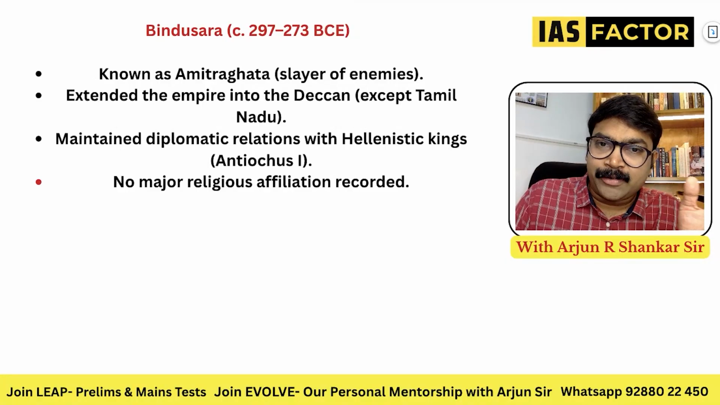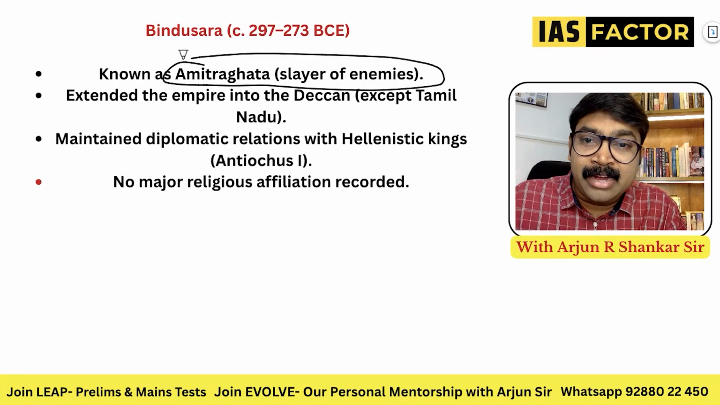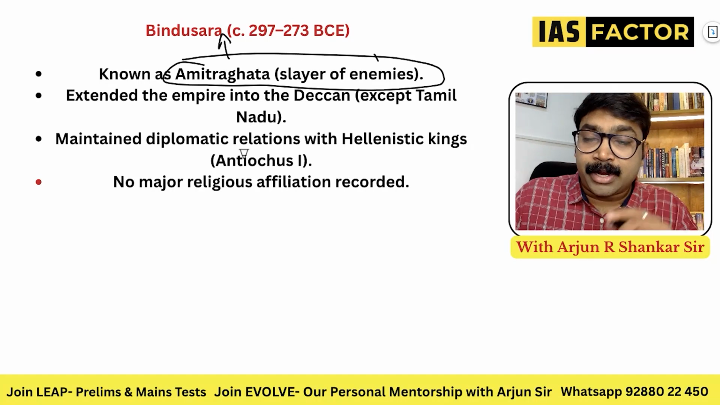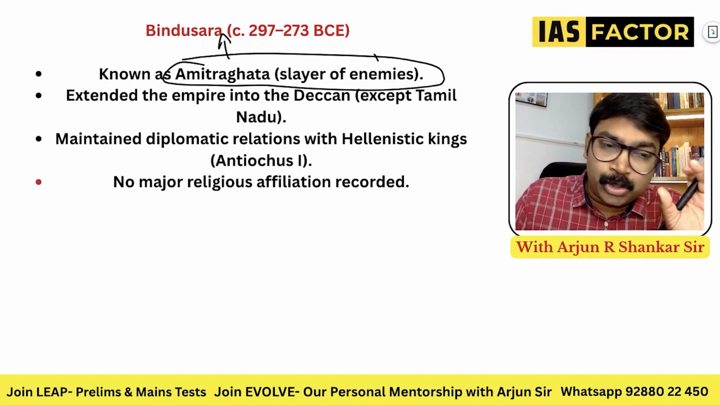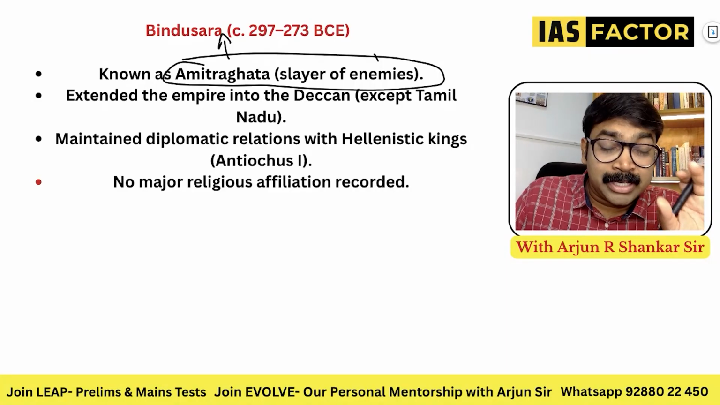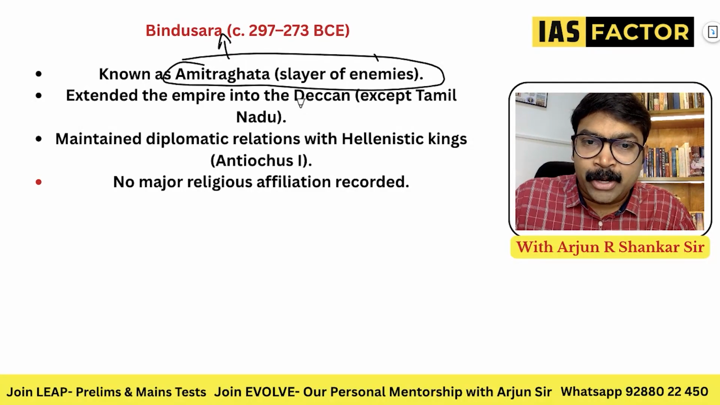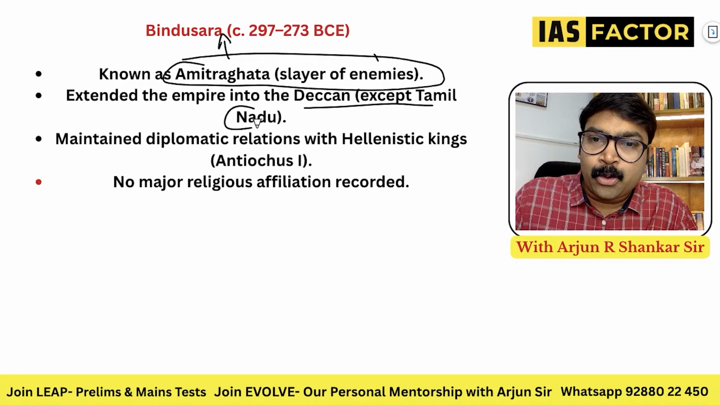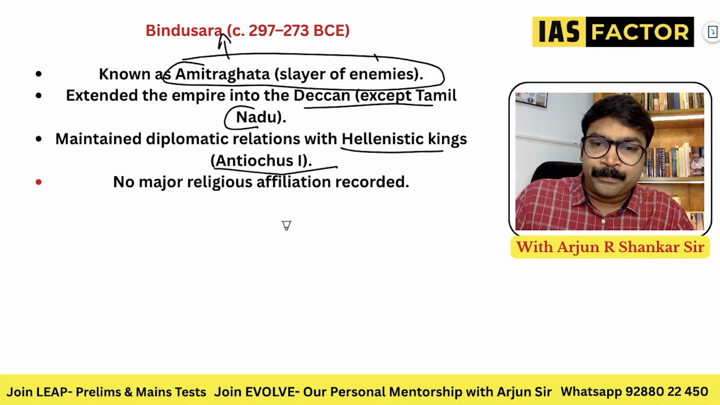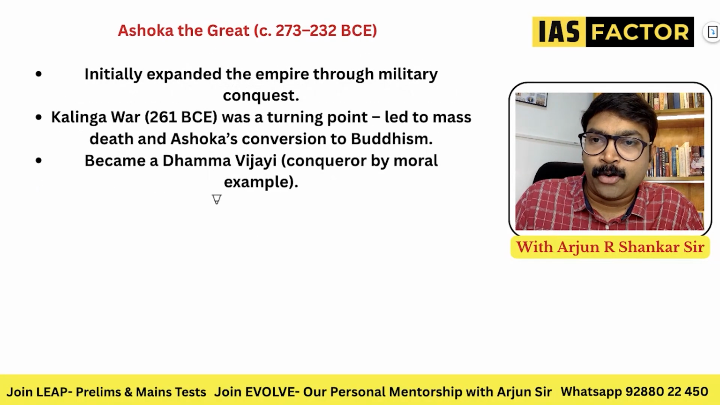And Bindusara, 297 to 273 BC, was known as Amitraghata, the slayer of enemies. These things are also being asked: which king is called Amitrochates or Amitraghata, the slayer of enemies? He extended the empire into the Deccan, except Tamil Nadu, and maintained relations with Hellenistic kings like Antiochus I. He was definitely an Ajivika follower.